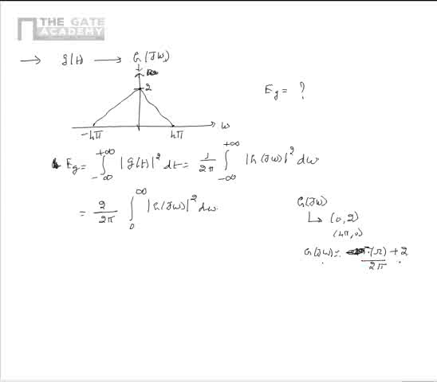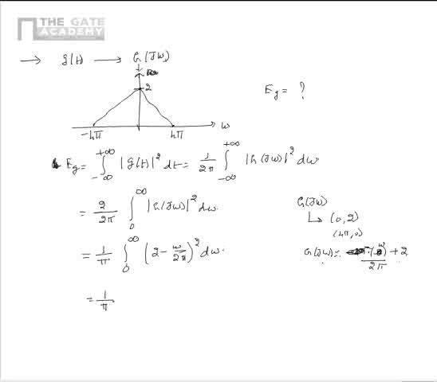So at omega equal to 0, G of j omega is 2, and at omega equal to 4 pi, G of j omega is equal to 0. So upon substituting, we get that the energy of g of t is 1 by pi integral 0 to infinity (2 minus omega by 2 pi) whole square d omega.